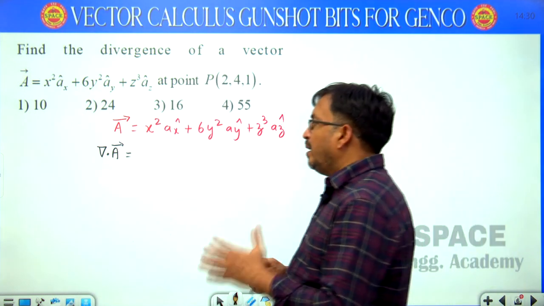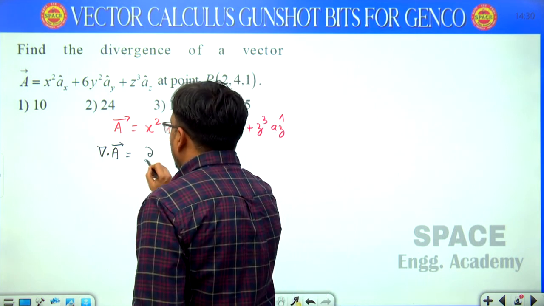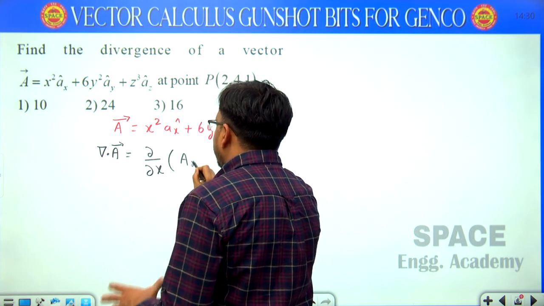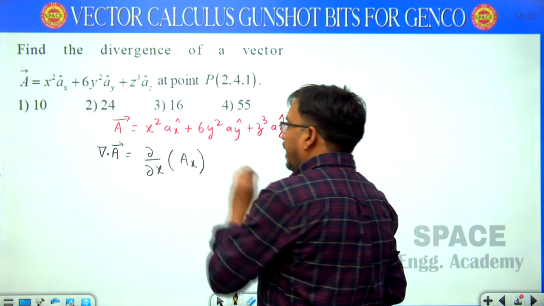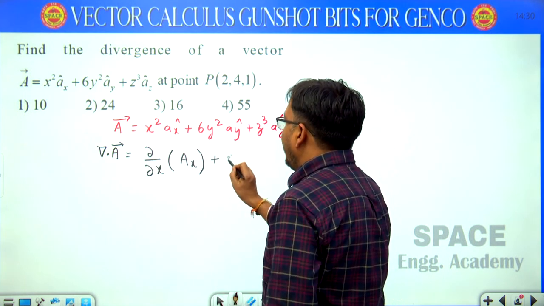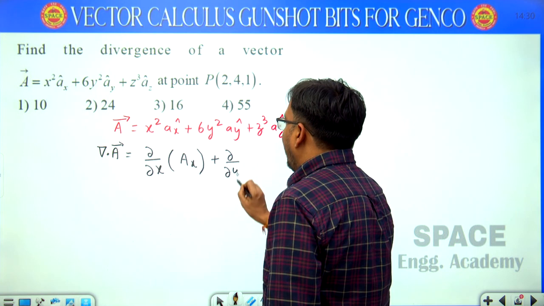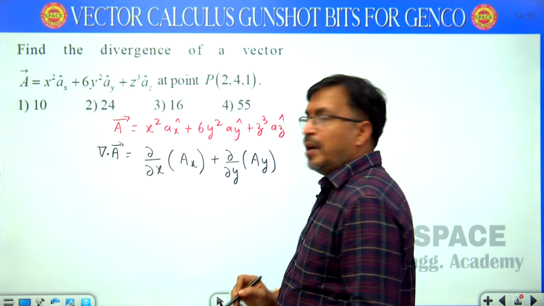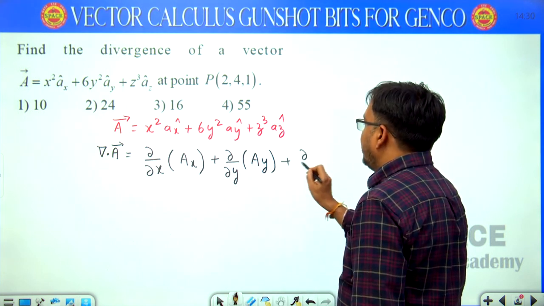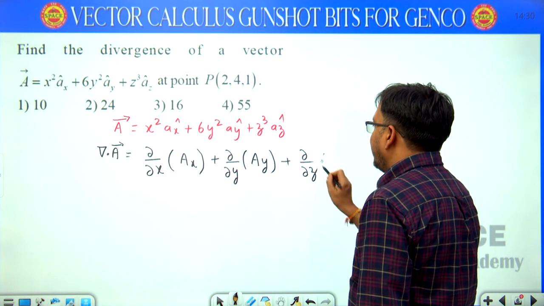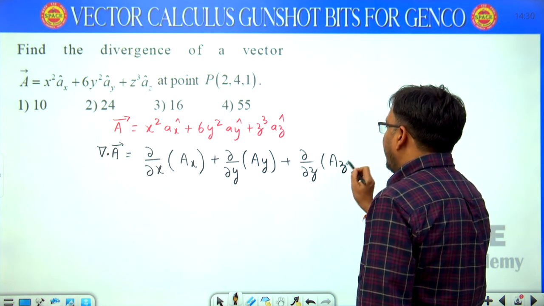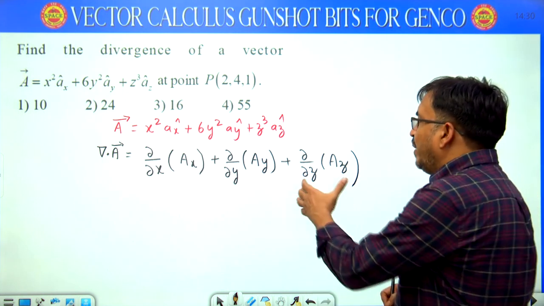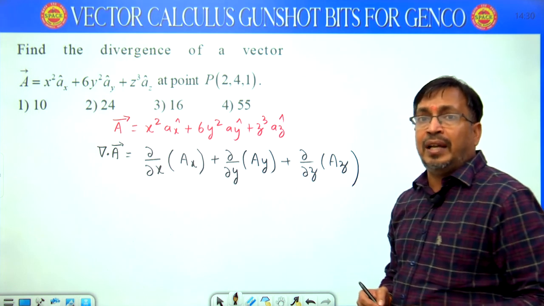It is dou by dou x of Ax, that means magnitude of A along x direction, plus dou by dou y of Ay, that is magnitude of vector A along y direction, plus dou by dou z of Az, that is magnitude of vector A along z direction.